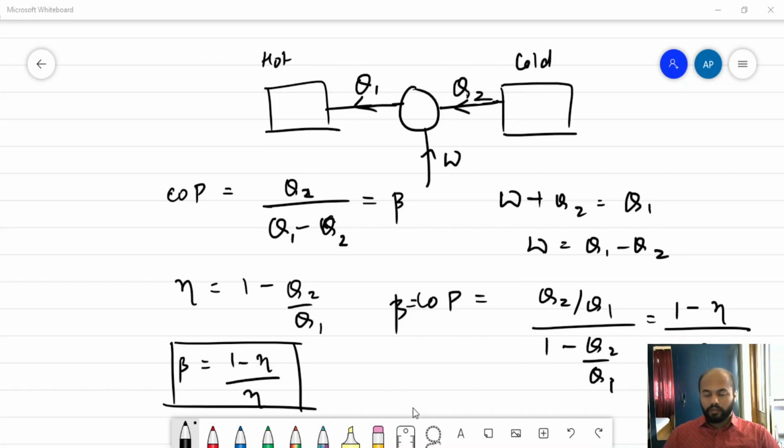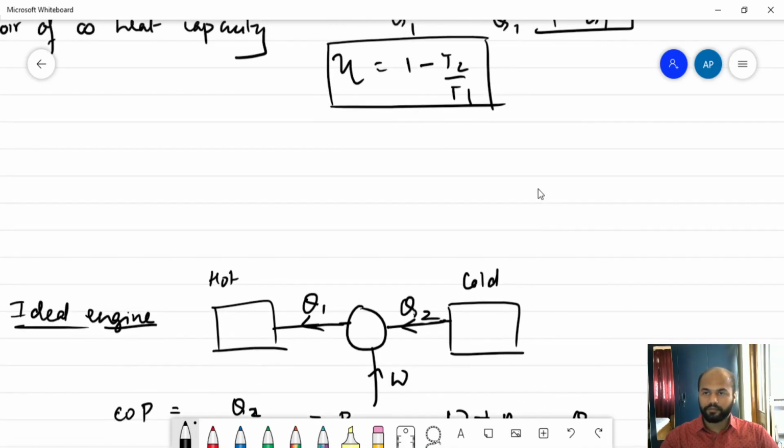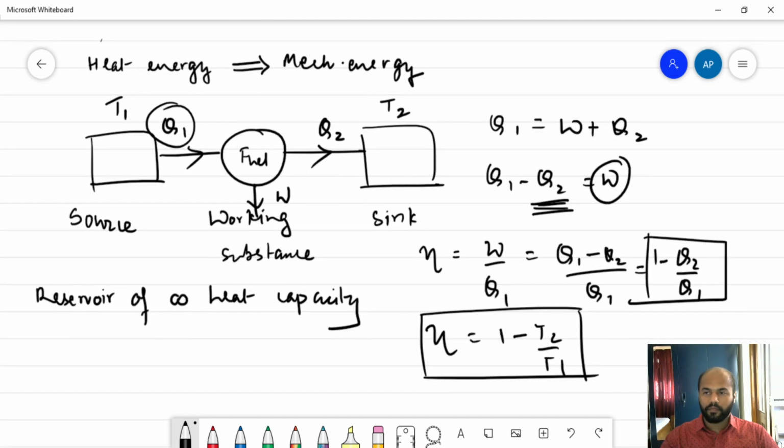Now let's talk about the perfect refrigerator and perfect engine. When we talk about an ideal engine, there is no heat loss. As shown earlier in the first diagram, for an ideal engine there is no heat loss. So what it means is, the entire energy is converted into work.